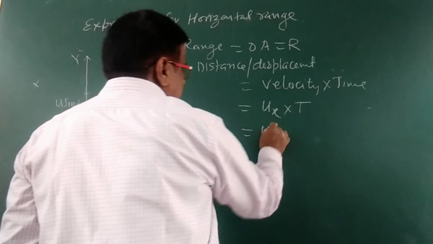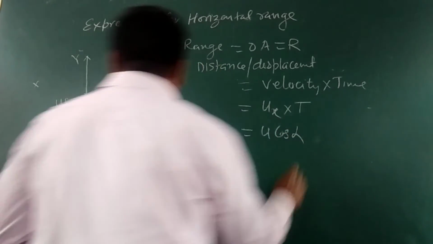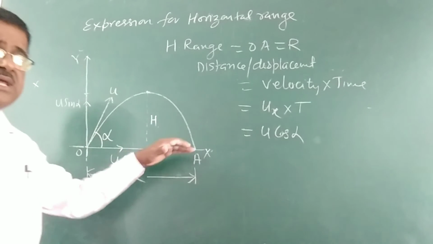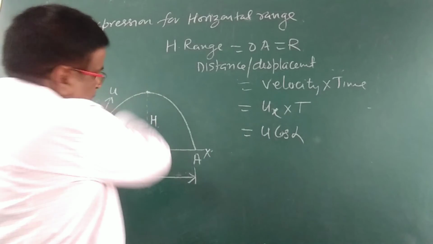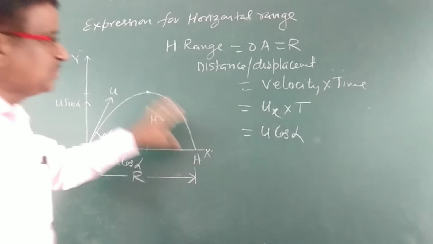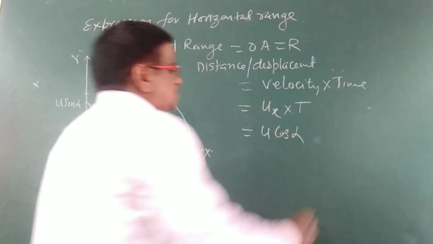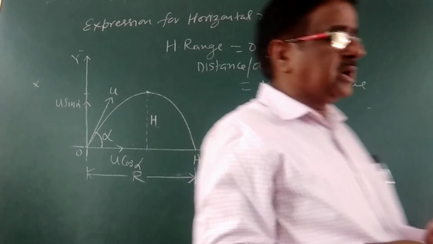So u here is u cos alpha. You can see along the x-axis it is u cos alpha, into the total time to reach the projectile at A. So it will be the time of flight, which we have just now calculated.